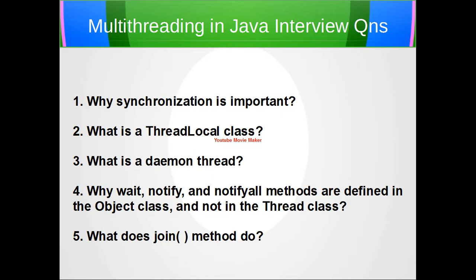Our next question is what does the join method do? Suppose T is a thread, so T.join allows the current thread to wait indefinitely until the thread T is finished. With T.join we can also pass a parameter, which is generally time in milliseconds. This allows the current thread to wait for thread T to finish but doesn't wait longer than whatever time you have specified.